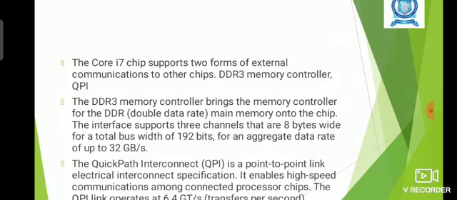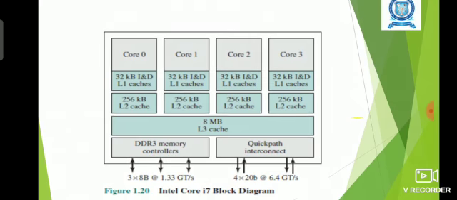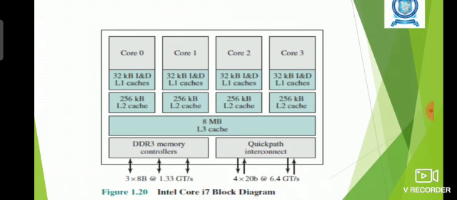Here we can see the diagram: core 0, core 1, core 2, core 3. 4 cores are there. Each core has dedicated level 1 cache and level 2 cache. Each cache memory will have its own capacity and speed levels, and the L3 cache is common, which is shared by all the different cores.